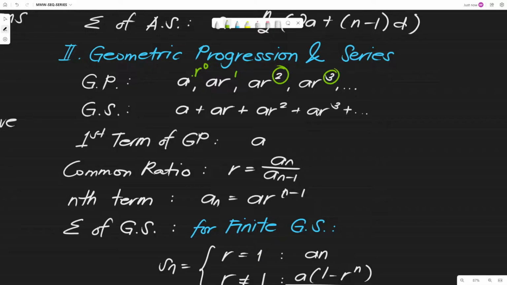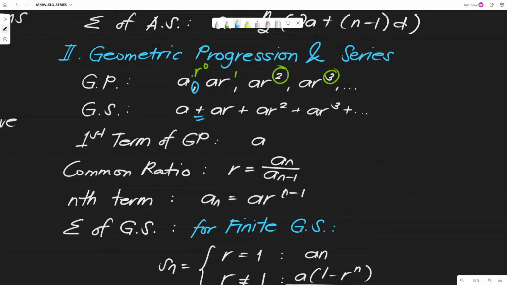Okay, then we have the series, the geometric series. You just replace all the commas with addition. That simple. Then the first term of the geometric progression is A. The formula of the common ratio is R equals A sub n over A sub n minus 1, where A sub n is any term in the given progression except for the first term, because we need a preceding term, A sub n minus 1. So A sub n cannot be the first term.